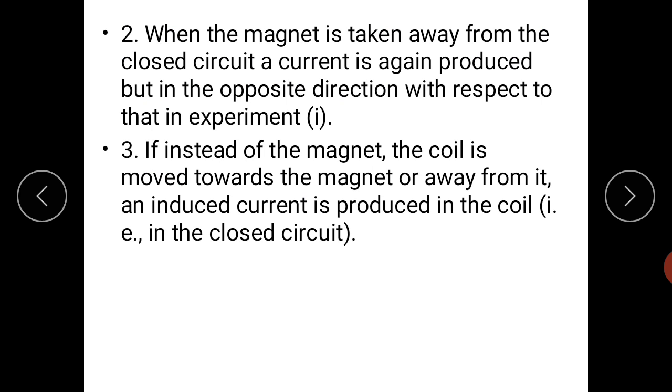Now let's see the second observation. When the magnet is taken away from the closed circuit, again the current is produced, but the direction of current is different. Now see the third one. If instead of the magnet the coil is moved, we are just seeing that the direction of magnet or direction of coil changes. In any case, current will be produced. The direction will change there, but the current will be produced.